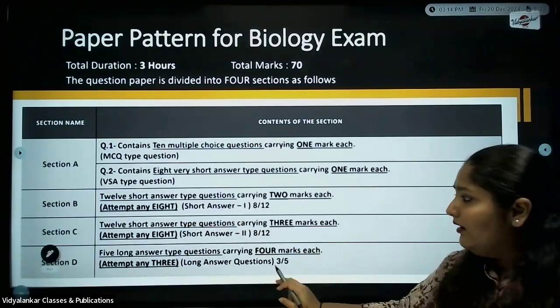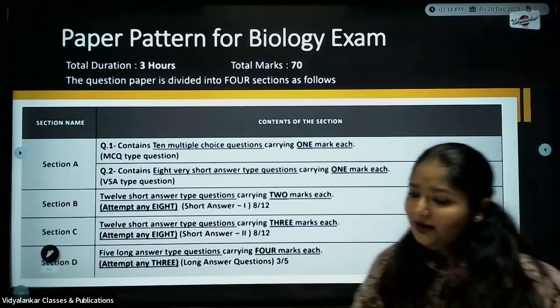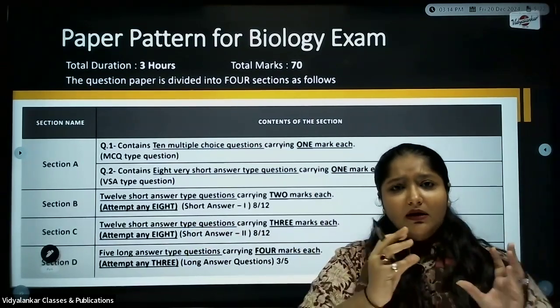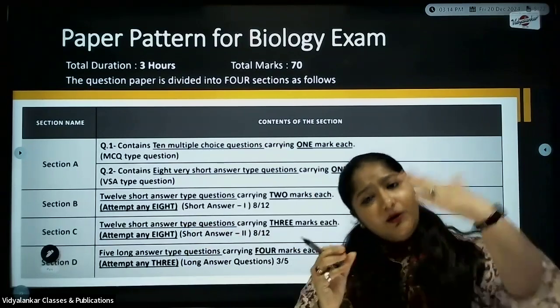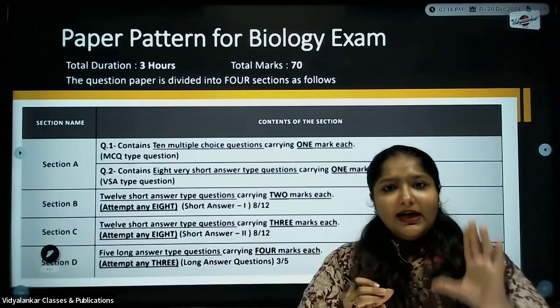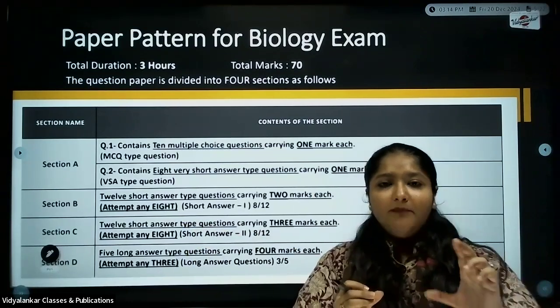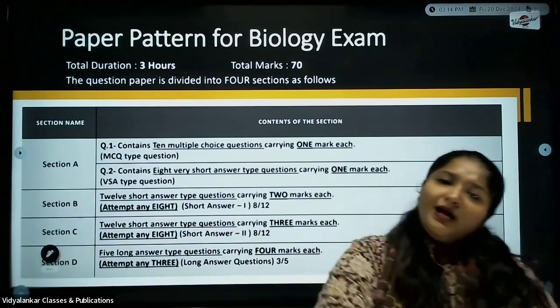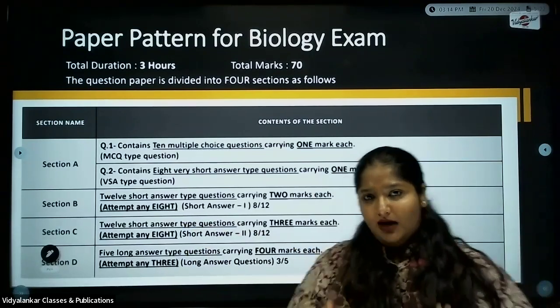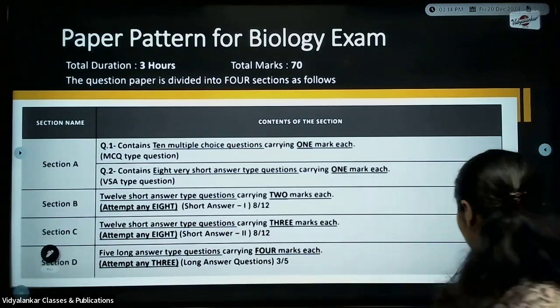Okay. Next, with respect to section D, see to it that you do not elaborate the answer. I mean, see to it you write it point wise. Okay, if you have a diagram along with it, a precise diagram with proper labeling. The marks will be distributed like 2 marks for diagrams, 2 marks for the answer. So accordingly, you prepare the answer.